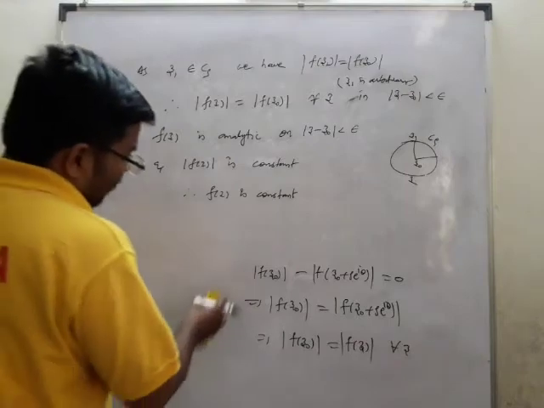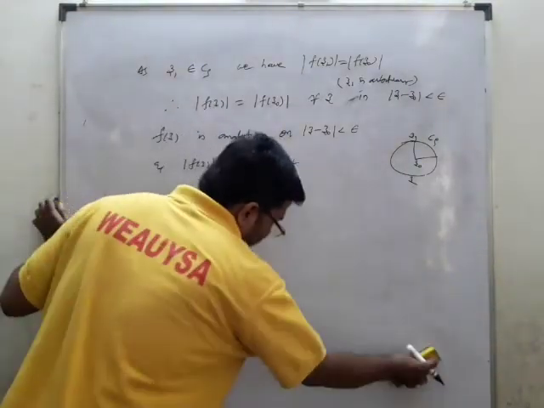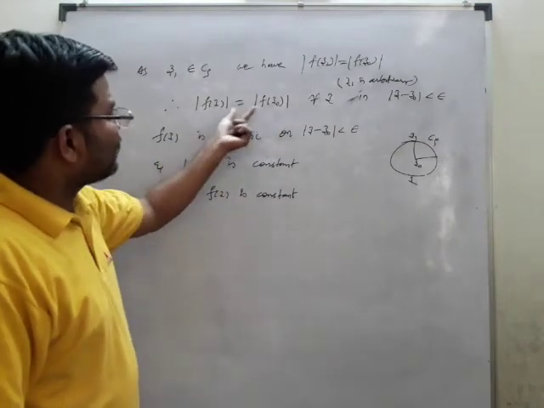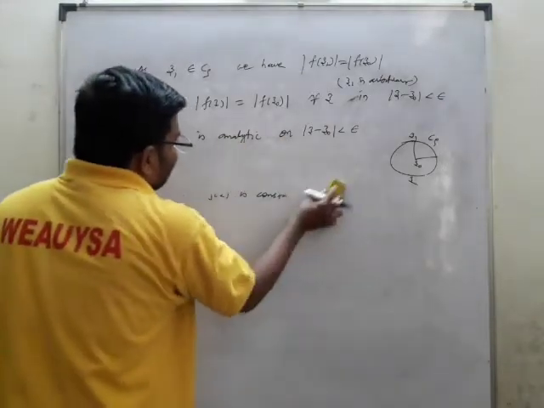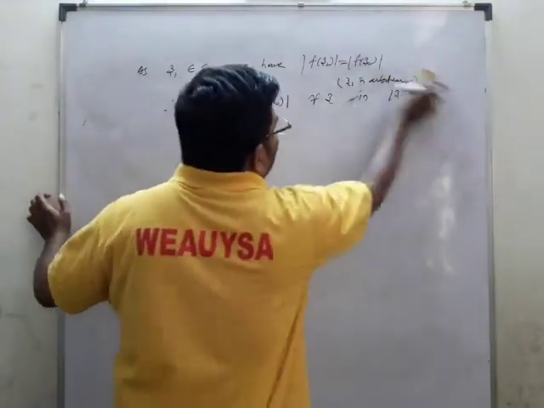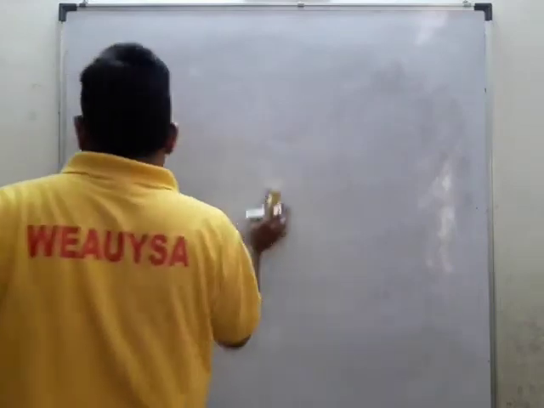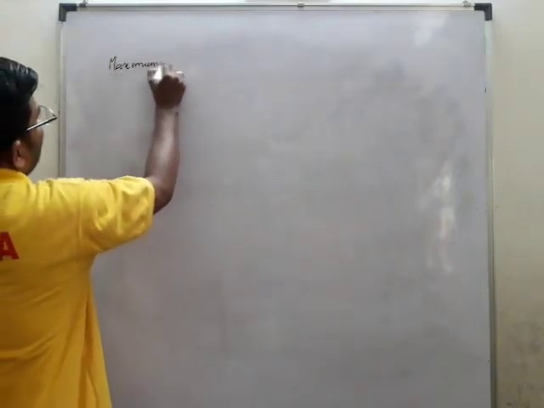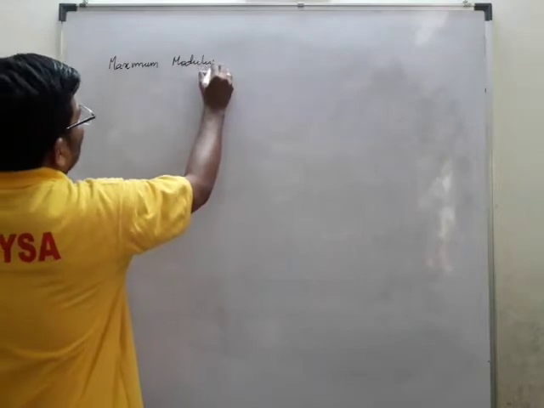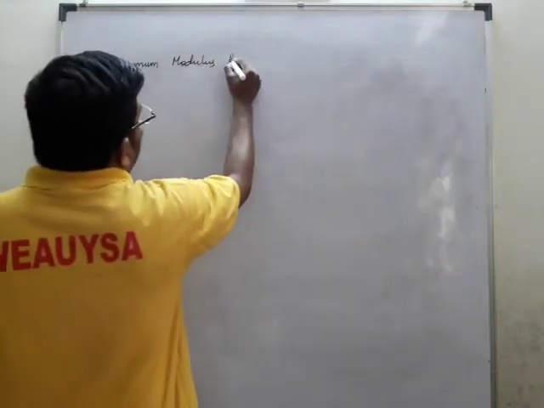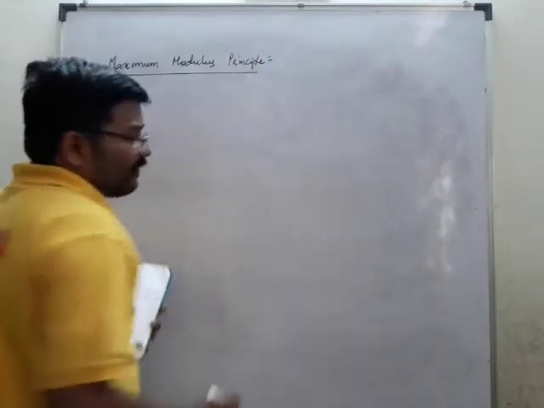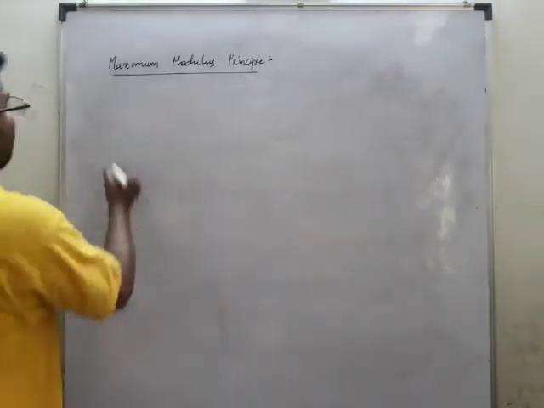Now we go for the max by using this concept, that is mod f of z is equal to mod f of z0. We have another important theorem called the maximum modulus theorem. That is very, very important. Now we'll write that statement. Maximum modulus, another important principle. I can write that principle or theorem. Maximum modulus principle, and there is also a minimum modulus principle, but we'll first write the maximum modulus principle.